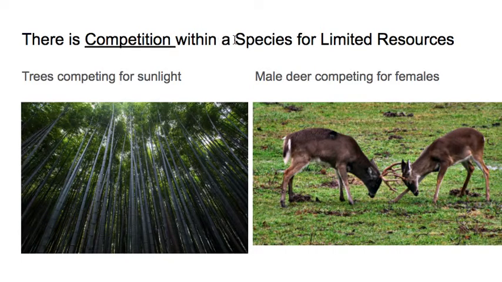There is competition within a species for limited resources. For example, trees competing for sunlight or deer competing for a female deer. There's a limited amount of resources available for living things such as water, food, space, sunlight, and mates. So, if there are not enough resources, living things will have to struggle or compete to get those limited resources. Those that have inherited variations that give them an advantage will be more successful at surviving. Like we saw, those brown mice were better at surviving because they could hide from their predators.